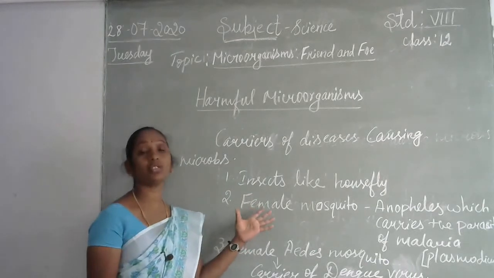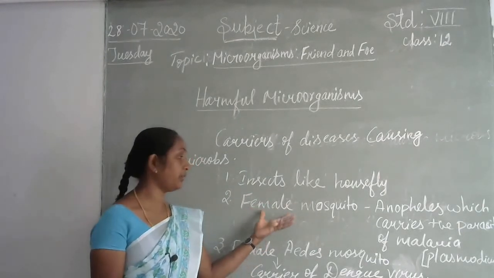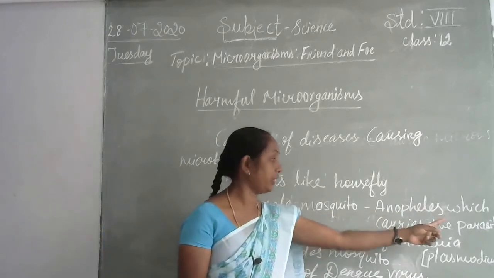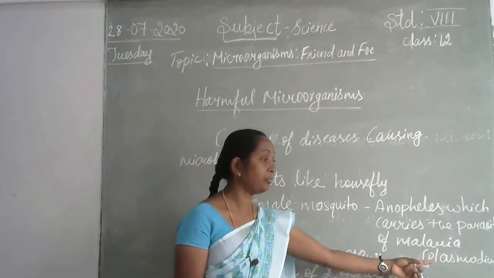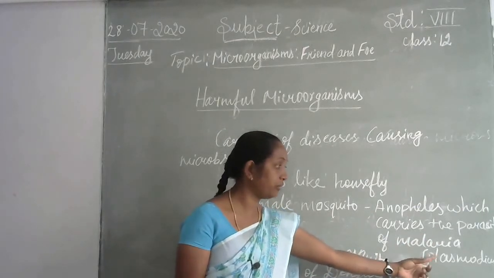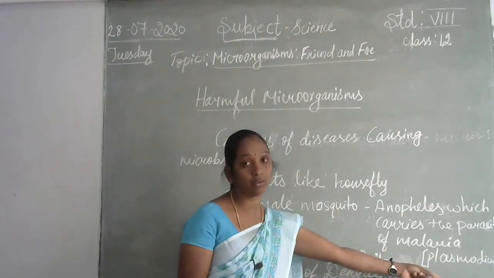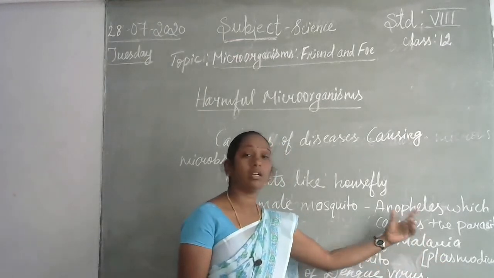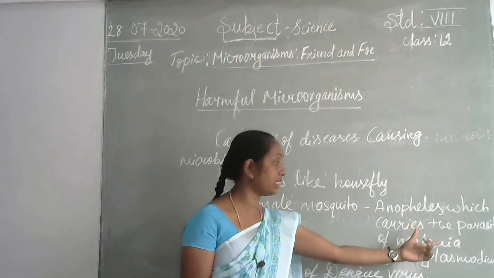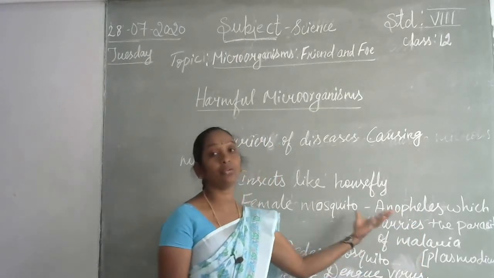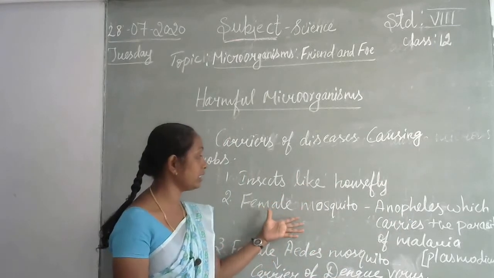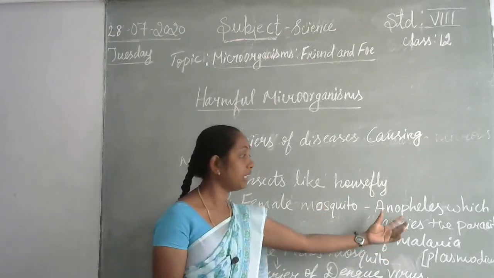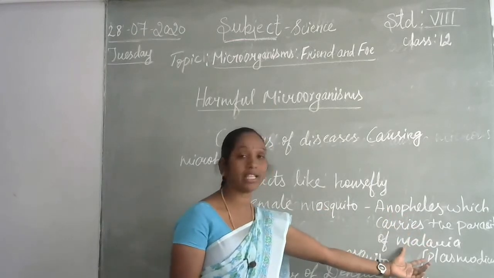Next, mosquitoes act like carriers. For example, the female mosquito named Anopheles carries the parasite of malaria, Plasmodium. So here Plasmodium is not a microorganism, it's a parasite. This parasite will be carried by the female Anopheles mosquito, which causes malarial fever. So the main important thing is malarial fever: the female Anopheles mosquito carries the parasite Plasmodium.